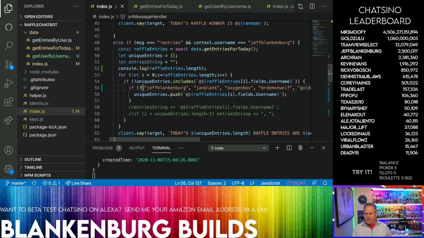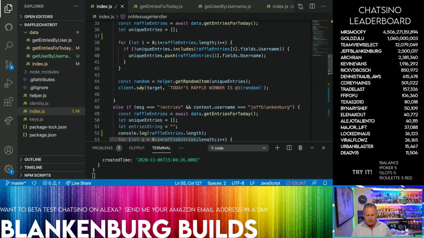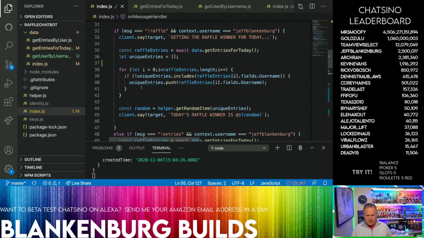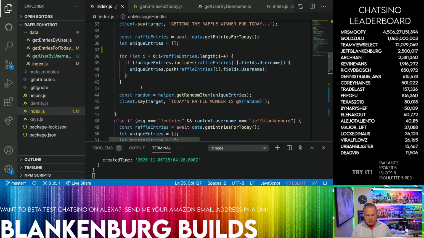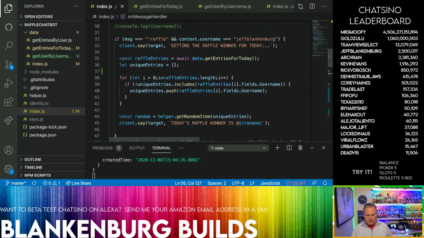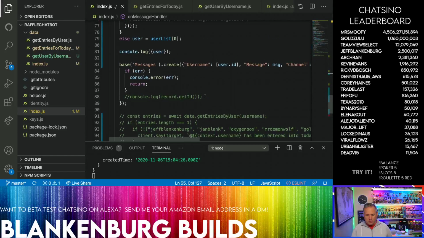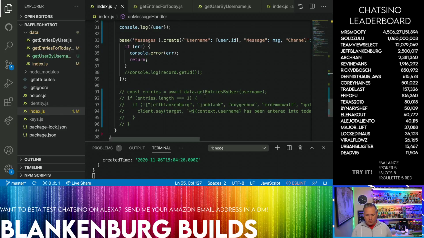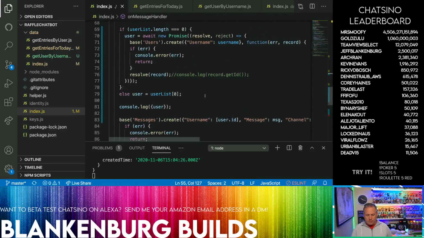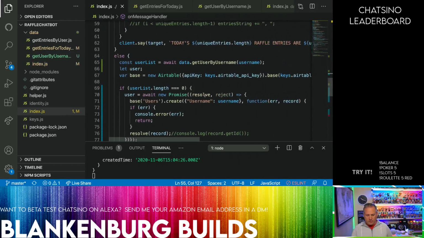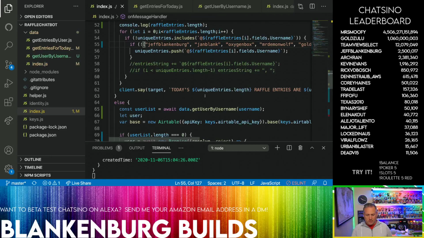So, eventually, there will be unique entries. This is where, when I say raffle, it'll say getting the raffle winner for today, and then it'll tell us who the winner is. But in here, I'm not excluding people that I want off the list. So for entries, we're great.